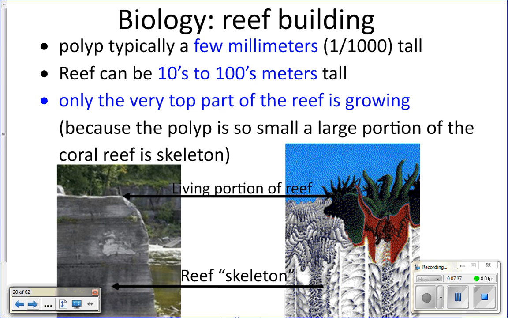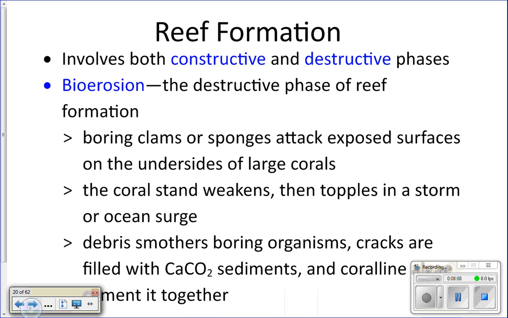So if you look at this, the picture on the left is to show you that this is all the dead part, and then the living part would just be right here at the very surface. And if you blew up a piece of coral and looked at it really closely, this is what you would see. The green and the red is the living tissue on the surface, and all the white stuff, that's the skeleton. Okay, so that's the only part that's alive. This is all skeleton. And the skeleton's what I passed around to you so you can see. Okay? So the living part's just on the very surface.